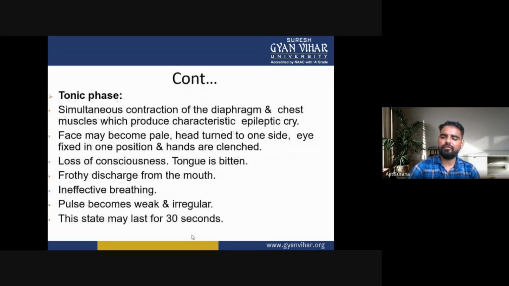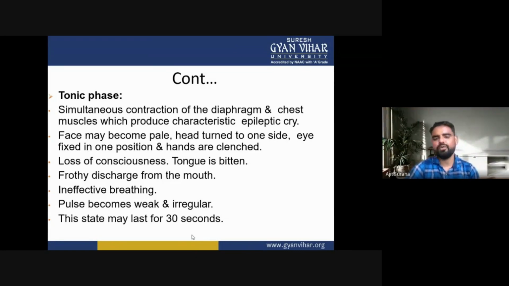First one is the tonic phase. In the tonic phase, there is simultaneous contraction of the diaphragm and the chest muscles, which produces the characteristic epileptic cry. The face may become pale.